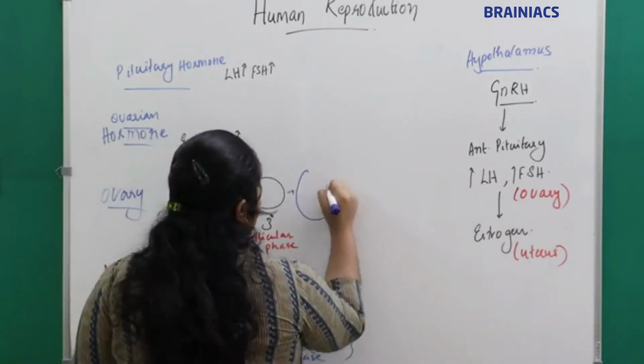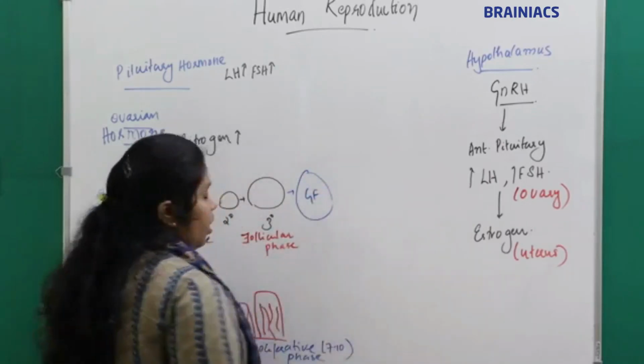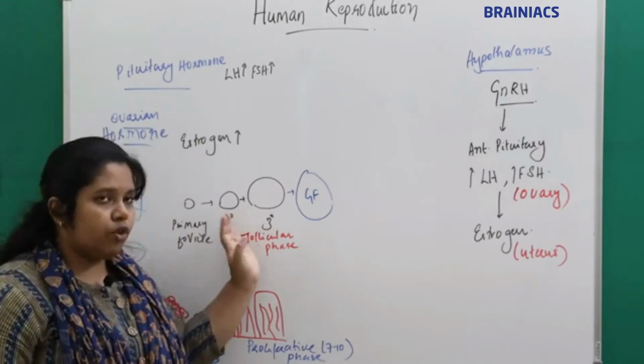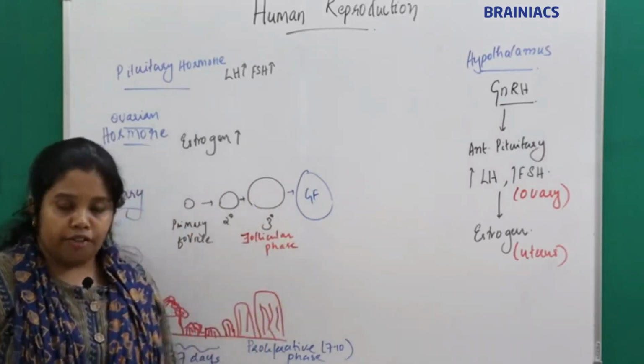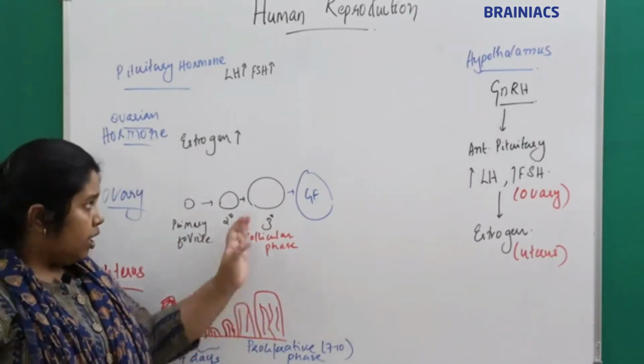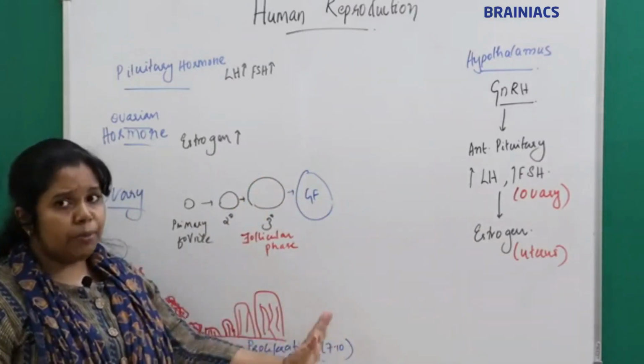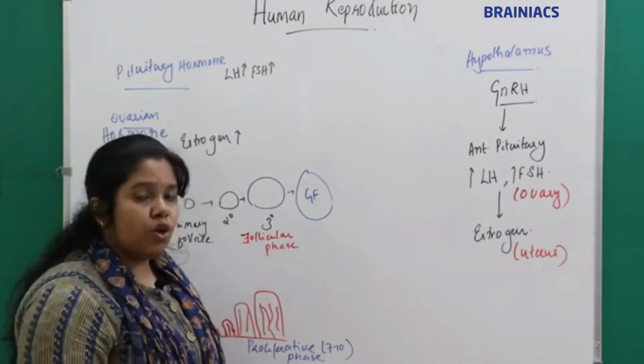So once the follicle forms what? It forms the Graafian follicle. I told you initially it is a primary follicle, it forms the secondary follicle, the tertiary follicle and develops into the Graafian follicle. That is at the middle of the cycle, in a 28 to 29 day cycle. What happens to the hormones?